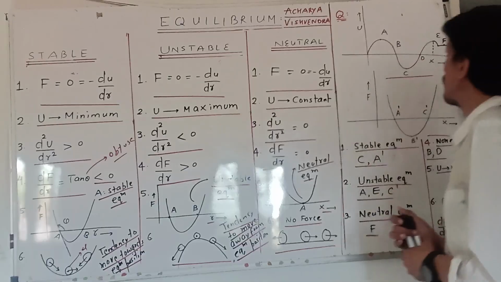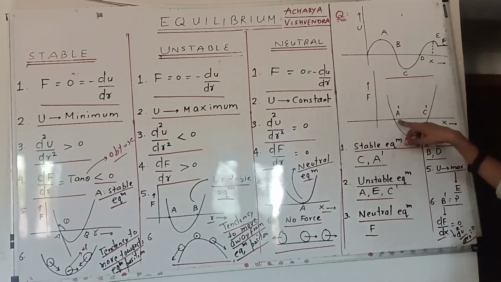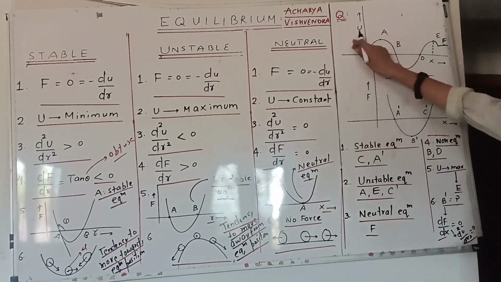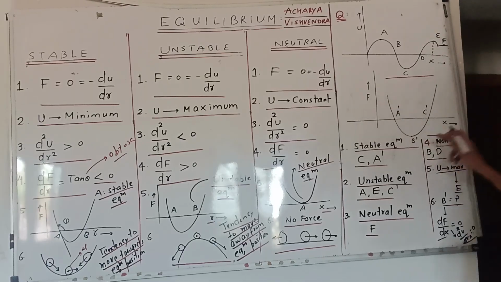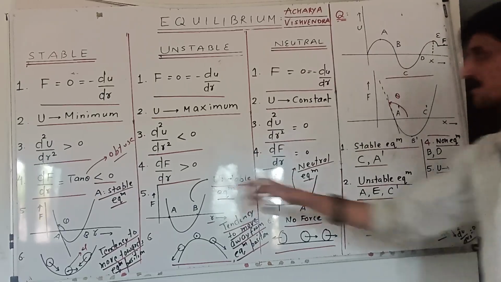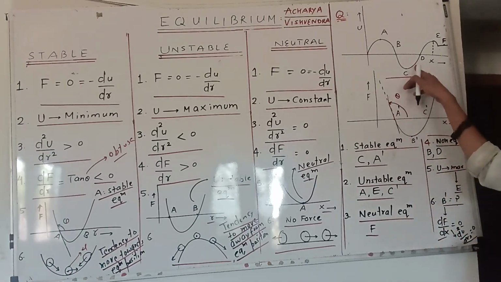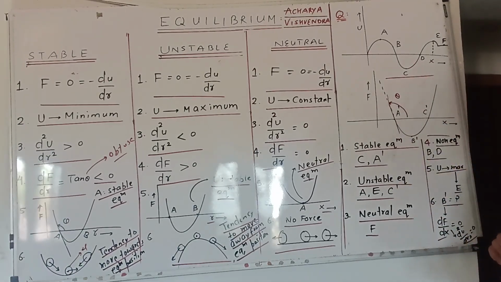Now let's deal with one question. Suppose here the Ux graph and Fx graph is given, and there are certain points A, B, C, D, E, and A dash, B dash, C dash. Now the question is which point corresponds to stable equilibrium. You can see that stable equilibrium means potential energy is minimum. So it corresponds to point C, and also corresponds to point A dash, because this is the Ux graph, potential energy position graph, and this is the force X graph. And at A dash, you can see that force is 0, and this angle is obtuse. So as done over here in the very first case, it is the same situation over here. So we can say that at C as well as A dash, equilibrium will be stable.